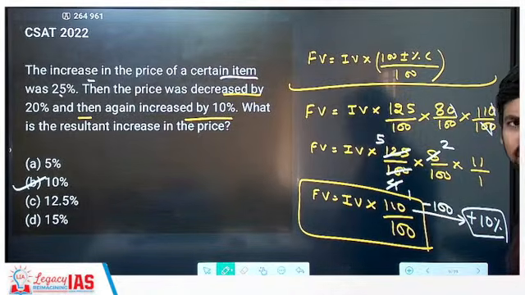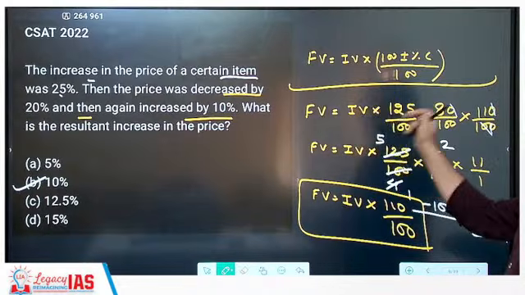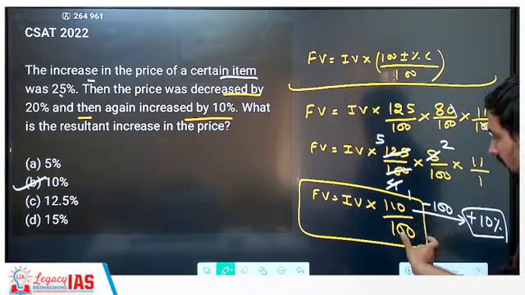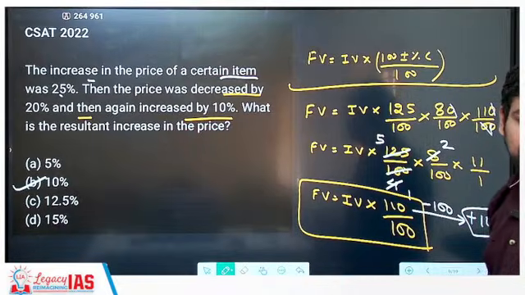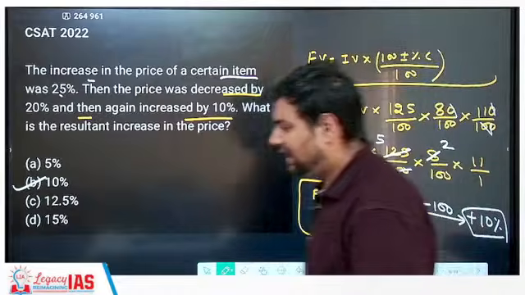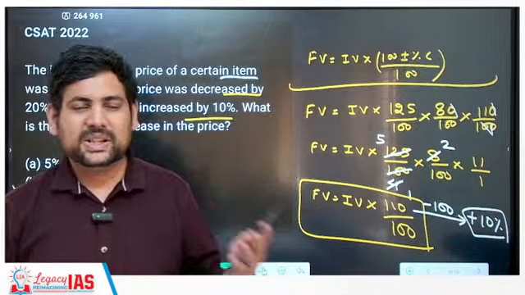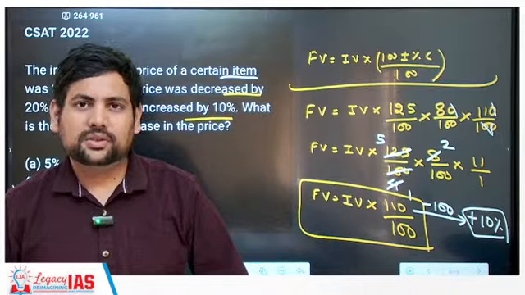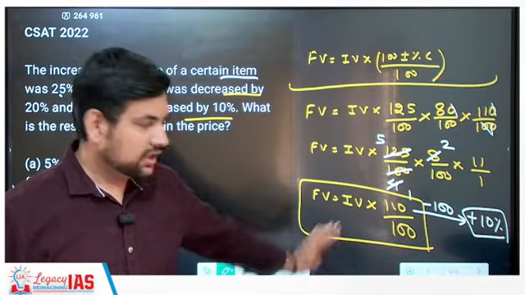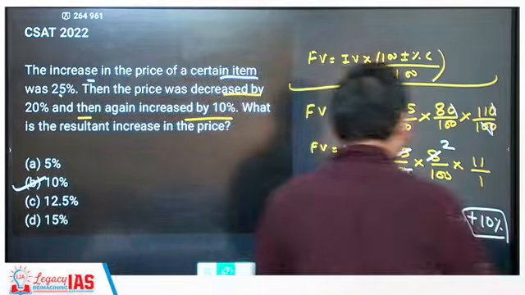Okay, simple. What you have to do: final value, initial value, whatever is written, eventually get to this form, just subtract 100, get to the answer. Then you don't have to follow that resultant percentage increase A plus B plus AB by 100. Then if there are 3 or 4, you apply it again, and nothing you have to do. Follow the same process, get to this format. Okay, now you do this.